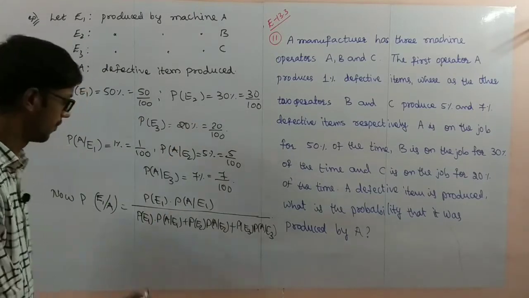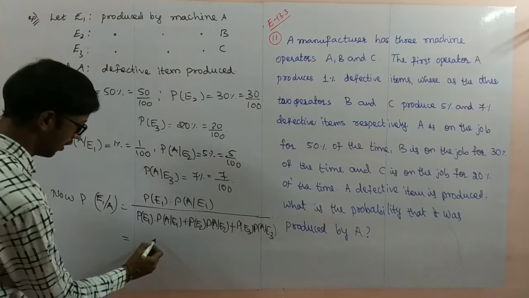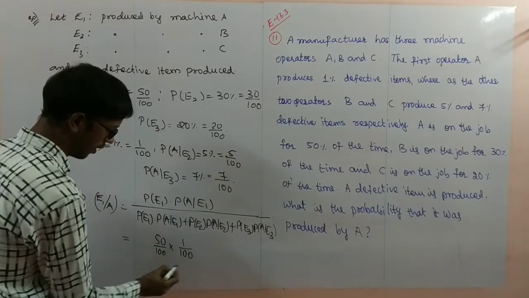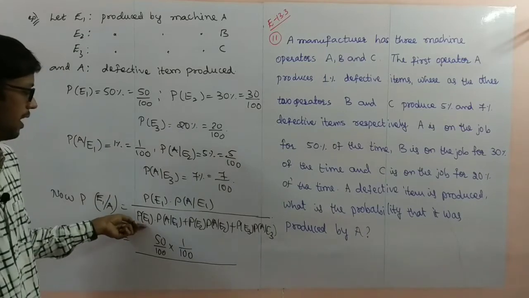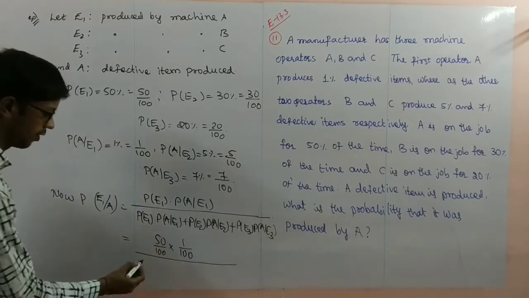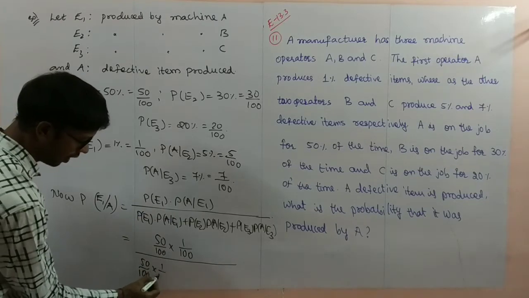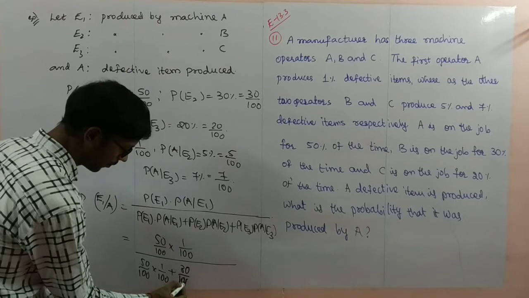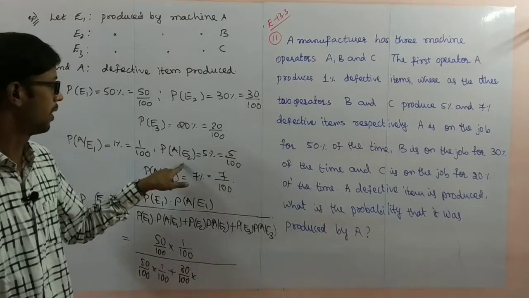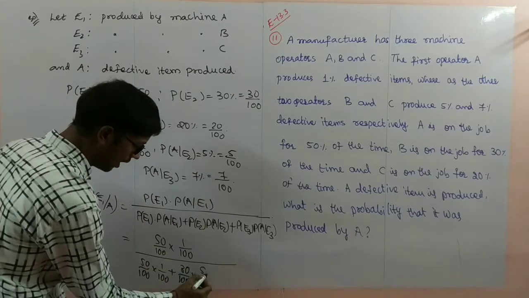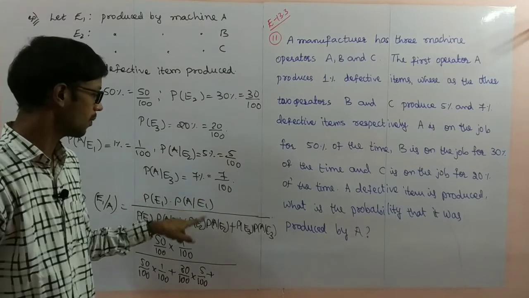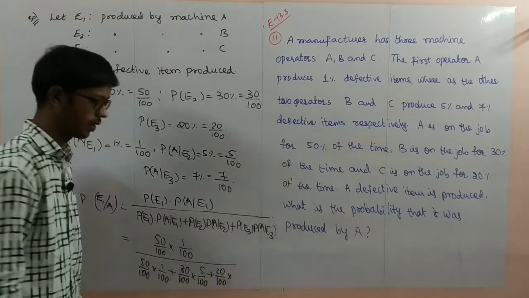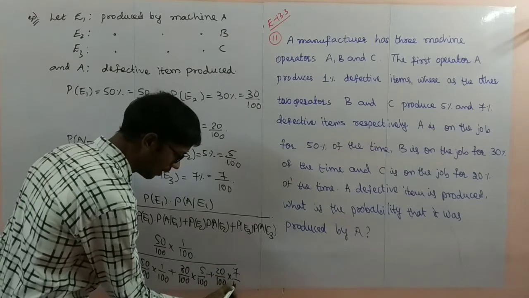Substitute all values in this one. E1 is 50 by 100 into A by E1, 1 by 100, divided by P of E1 into P of A by E1, the same thing: 50 by 100 into 1 by 100, plus P of E2, which is 30 by 100, into P of A by E2, which is 5 by 100, plus next P of E3, which is 20 by 100, into 7 by 100.